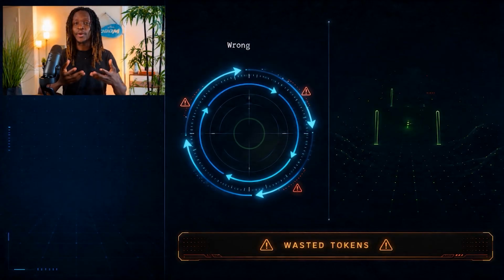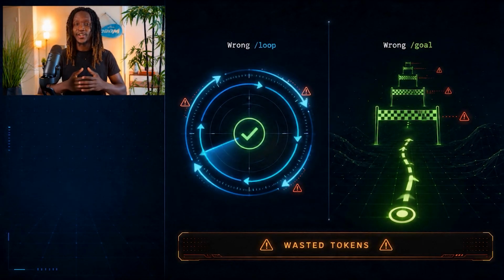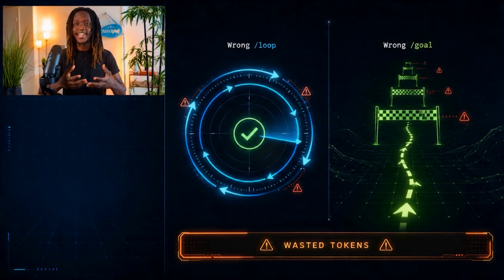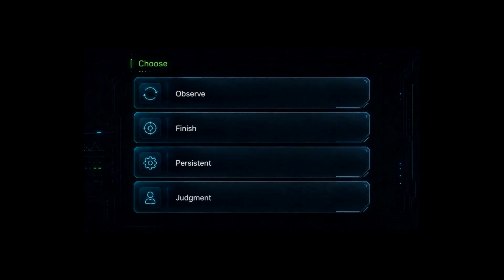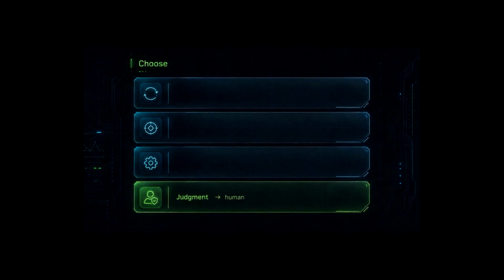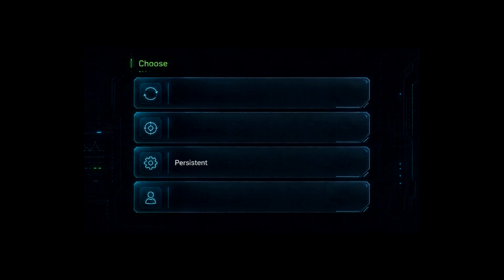The expensive mistake is putting one on the other one's job. If you use loop for a finish line task, it can keep waking up after the work is already done. If you use goal for something external the agent cannot control, it can spin forever trying to make reality change. So the basic decision table is, if the job requires taste, judgment, money, production rights, or customer communication, keep a human close. If the job is to finish, use a goal. If the job needs to survive after your laptop closes, use a real automation. If the job is to observe, use a loop.